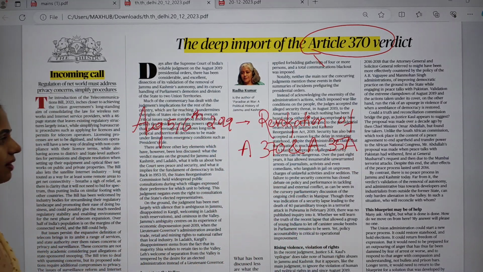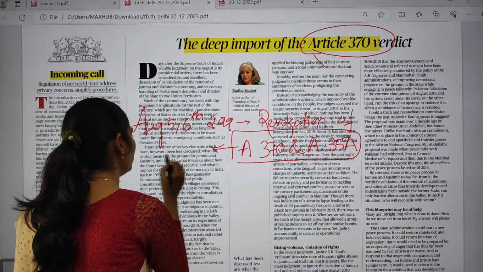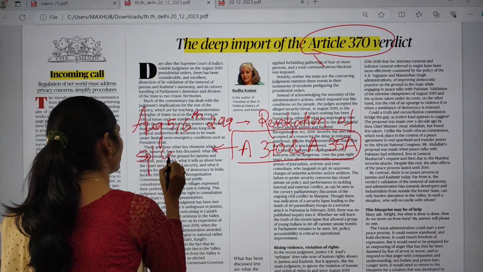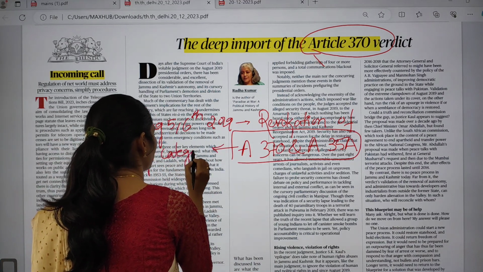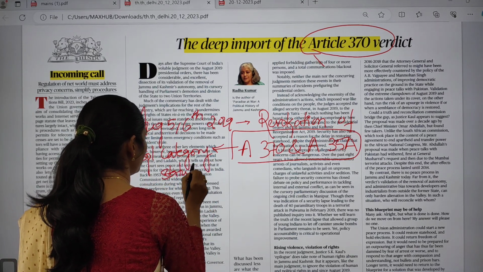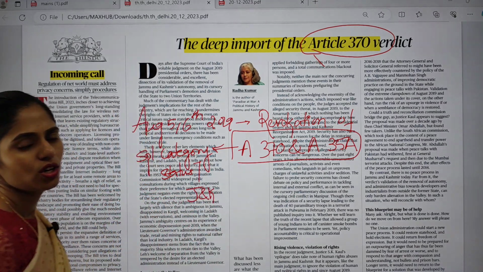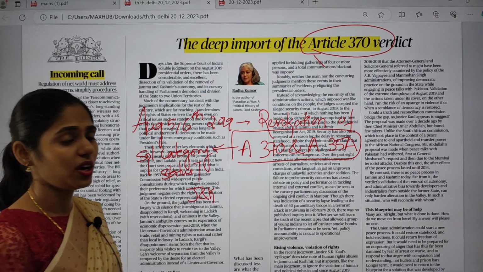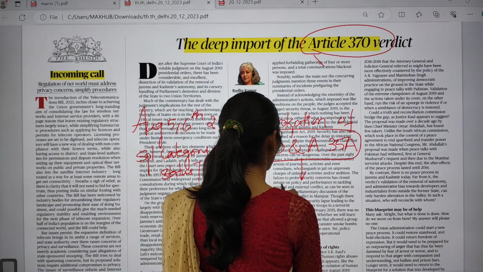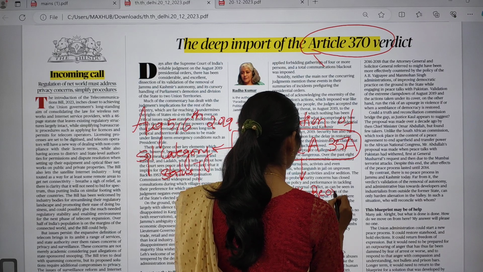These 2 articles talk about special category status to Jammu and Kashmir. After removal of these 2 articles, our government came up with the Jammu and Kashmir Reorganization Act.